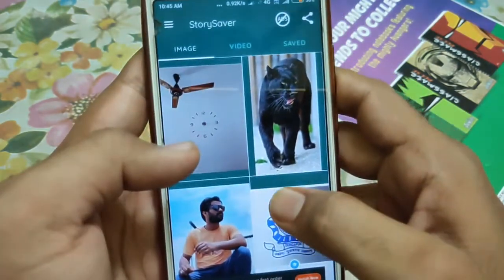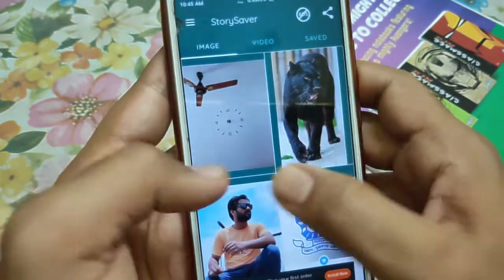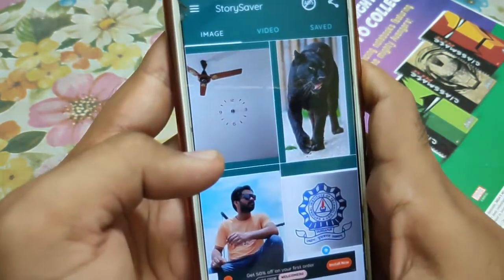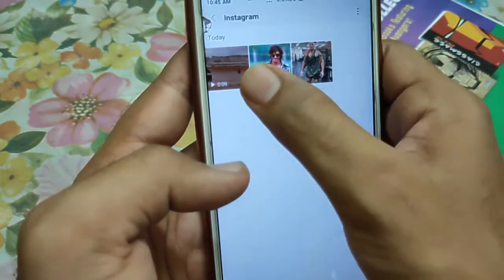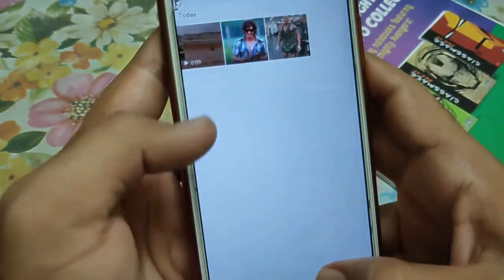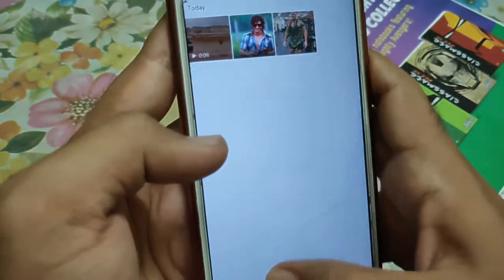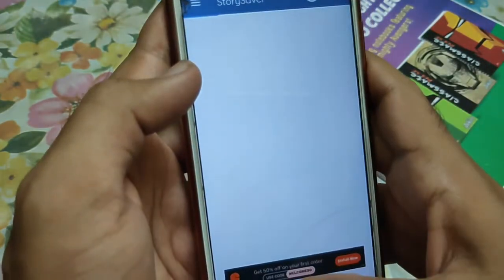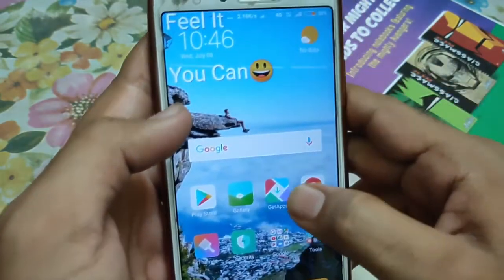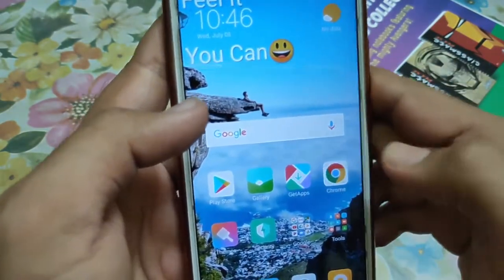And guys, all the stories or statuses or images you save in this app will be available in your gallery. Like I'm going to my gallery, and you can see in my Instagram folder, I have all the saved images like this or this, and the video which I just recently saved from this app. Similarly, with the help of this app, you can log into your Facebook and download the stories and photos in the same way.